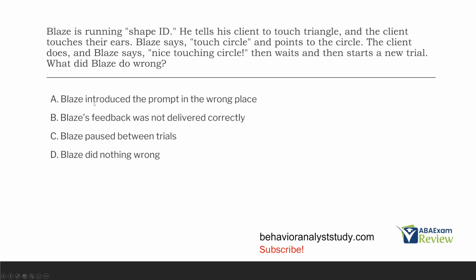So A, Blaze introduced a prompt in the wrong place. Did he? Well, we have our SD. We have our prompt, our response. Remember, the prompt goes in between the SD and the response. Prompt is in the correct place. No problem. B, Blaze's feedback was not delivered correctly. Blaze did a nice job of specifying what he wanted, which was touch circle.